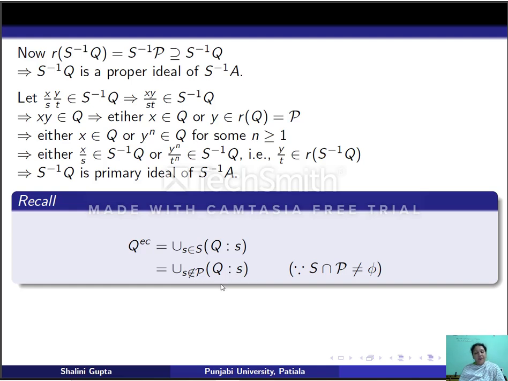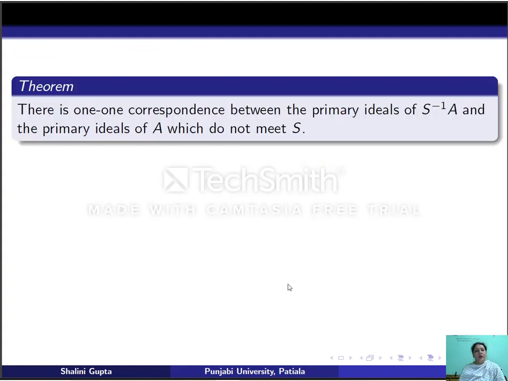Now in the previous lecture we have shown that if s is not in radical Q, then (Q : s) is nothing but Q. So therefore, we get Q^{EC} is the union of Q, which is Q. So thus, if S does not meet P, then Q^{EC} is Q. Now we are able to prove the correspondence theorem between primary ideals of A and primary ideals of S inverse A.